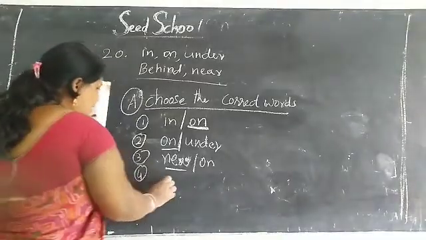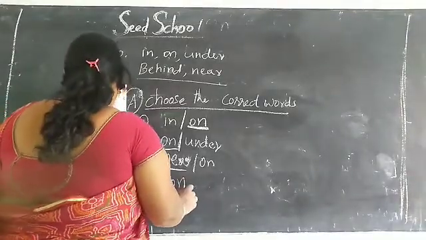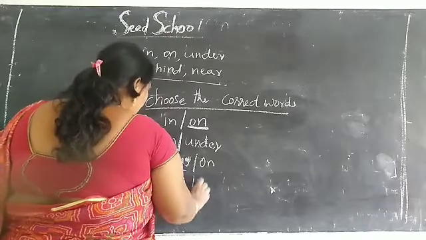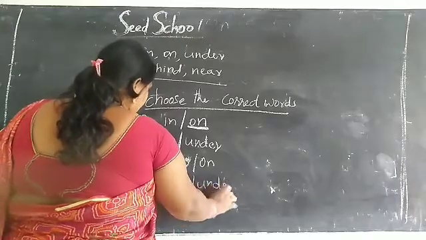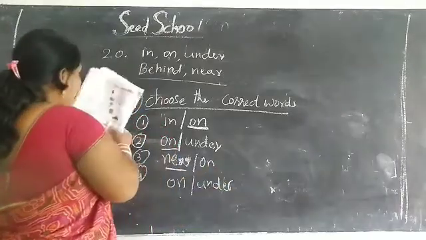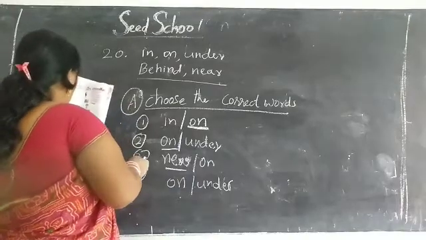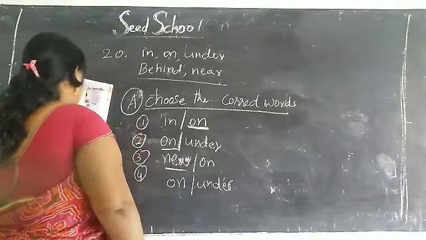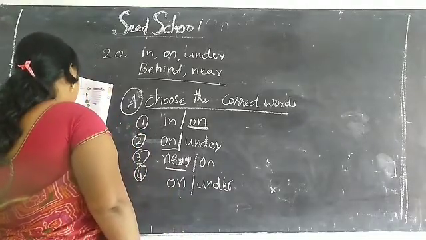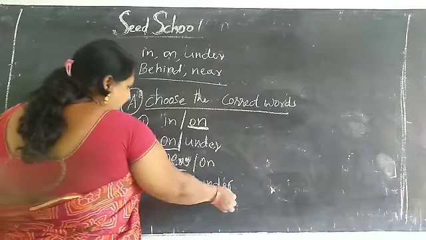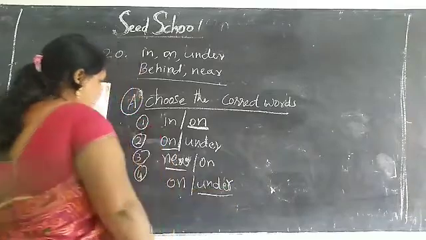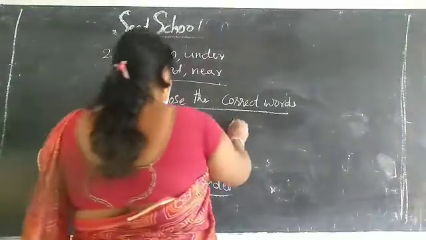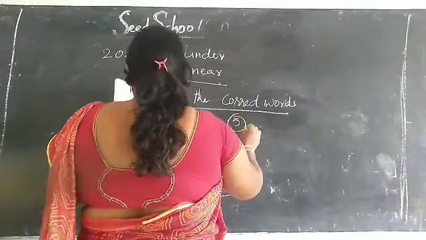Fourth one, on a tree or under a tree. See the picture, children. The man is sleeping under a tree. So this is the fourth one.